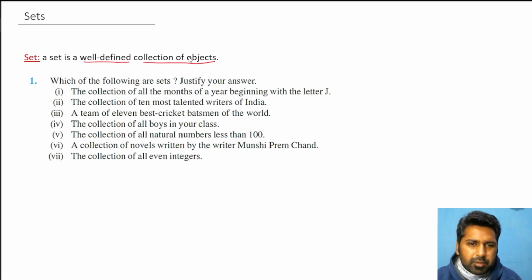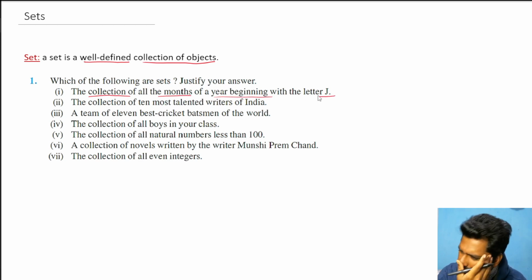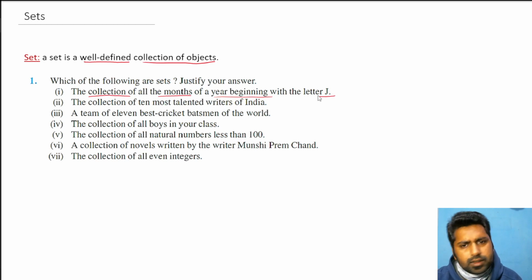Let's understand with the help of an example. It will be much more clarified then. So the question is, which of the following are sets, and we have to justify. Justify means we have to justify whether it is well defined or not. If it's well defined, then yes, it is a set. Otherwise, no. So see, the collection of all months of the year beginning with letter J. Now, we all know January, June, July, like this.